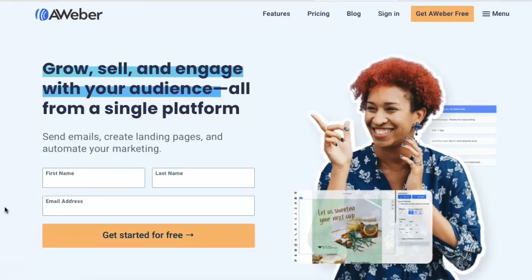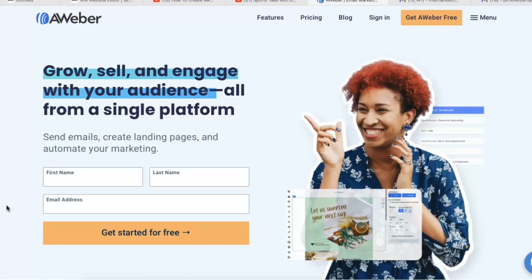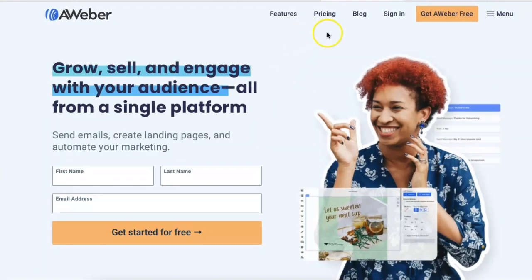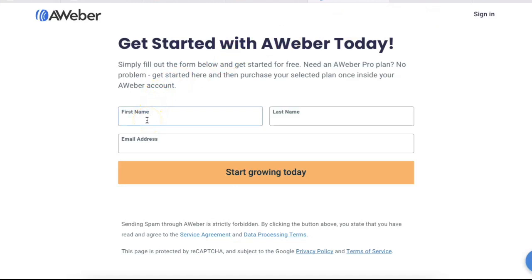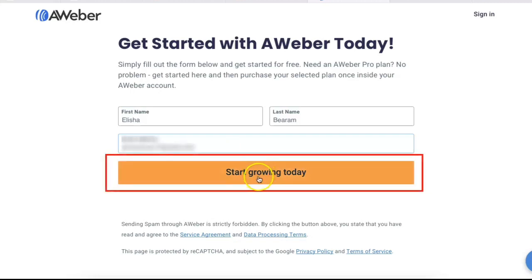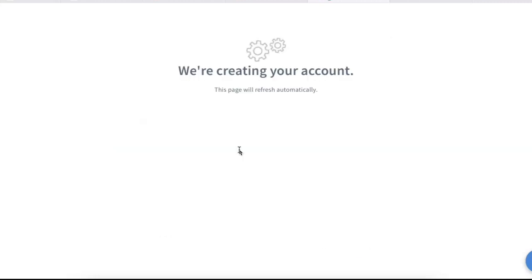First step is you're simply going to go to AWeber.com. I'll leave my link down in the description. It'll take you right to the website. Once you get here to AWeber.com, you're simply going to scroll to the top here and click on the Get AWeber Free tab. All right, once you're here, you're going to put in first name, last name, and email address. And you're going to click on the Start Growing Today.